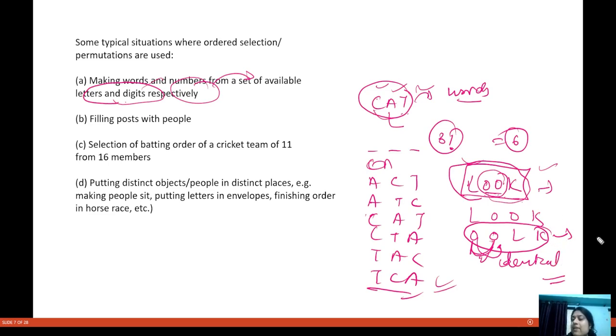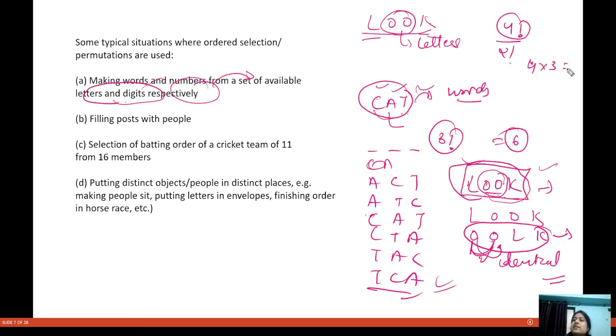So what I will do if I am given some word in which two letters are repeating: four letters are being given to me and four places are there to be arranged. I can do this in factorial 4 ways, but these two letters are identical, so I'll put factorial 2 here. Then how many ways will I get? In 12 ways. I hope everybody is clear with this thing.